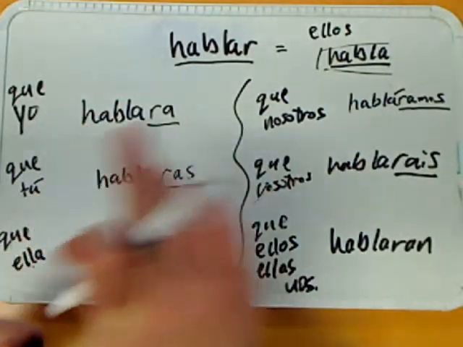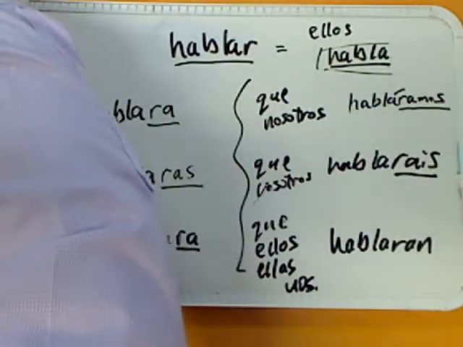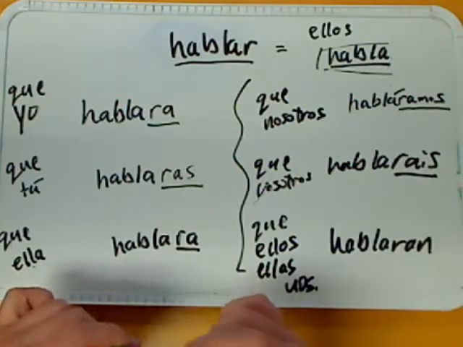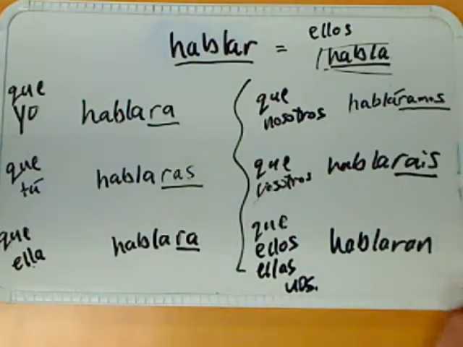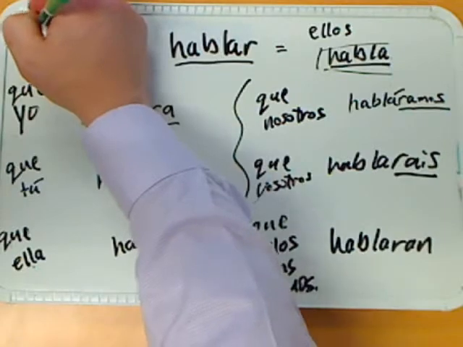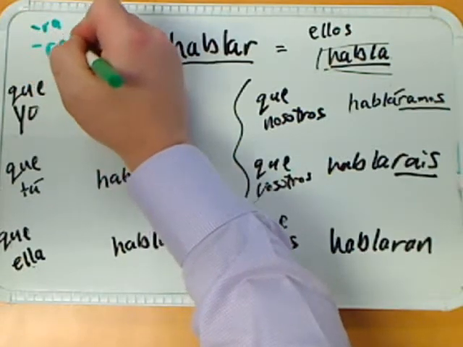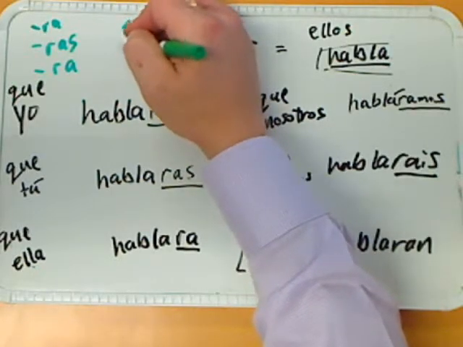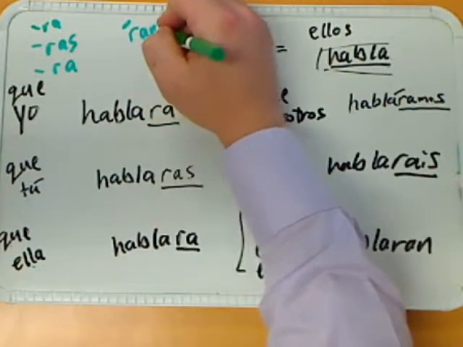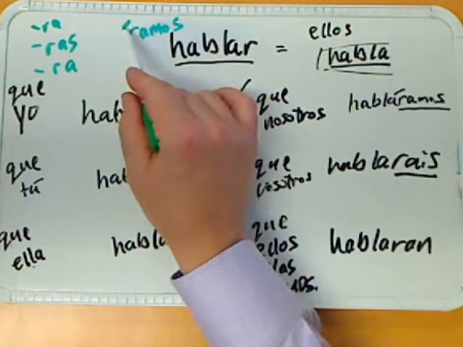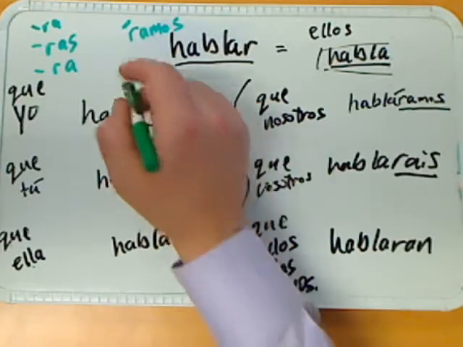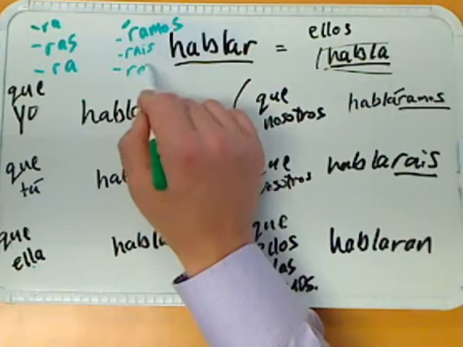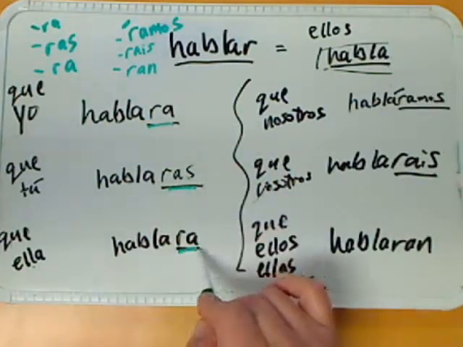Okay, so your endings for the imperfect subjunctive, and this is the good thing, or the beauty of this, I tell my students, is that all verbs, no matter whether they are AR, ER, or IR, are going to get these endings. So you have ra, ras, ra, but then the nosotros form is going to get this accent that kind of hangs over space right there, and then ramos, and it hangs over space because that's going to slide over the top of the stem that's coming in. For the vosotros is rais, and for the ellos, ellas, ustedes is ran, and you can see them here in the conjugation.